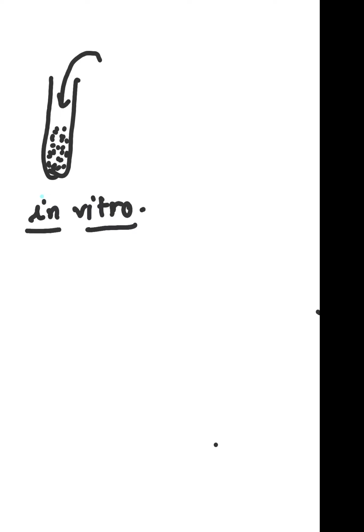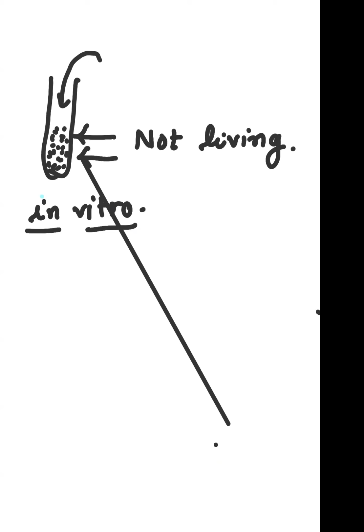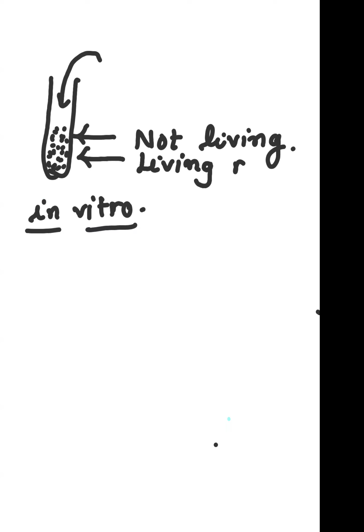Okay now, so can we call this a living thing? No, it's not a living thing. Reactions happening outside the body are not a living thing, but we can surely call it a living reaction. So metabolism can happen outside the body also if we provide proper enzymes.